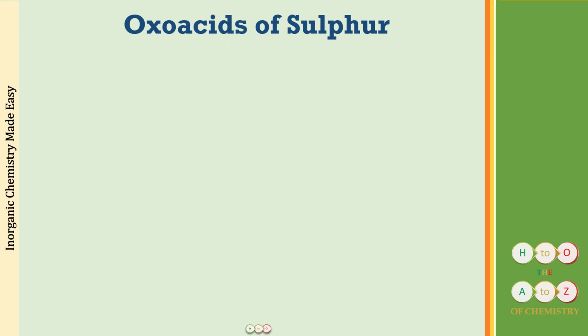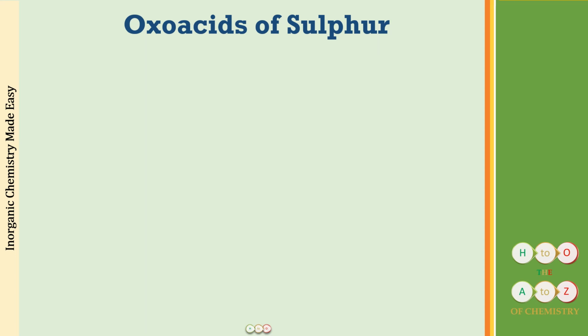So oxoacids of sulfur. Before we start with the discussion, you should have a clear understanding what we mean by oxoacids. And if you have watched the previous lecture on the oxoacids of phosphorus, you would be knowing what they mean. So in case you have watched that previous lecture, what you can do is just forward this lecture by about 10 to 12 minutes before we start with the discussion on the oxoacids of sulfur, because that portion is going to be similar to the one that you have already watched, or you can watch it as a revision also. All right, so for those who have not watched that, let us begin with the learning.